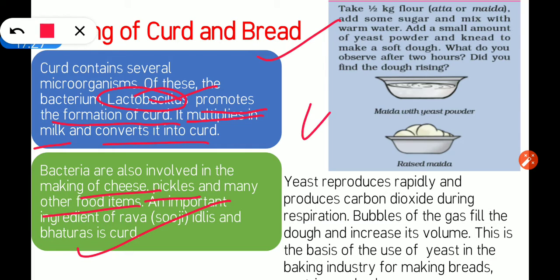So here an activity is given. Take half kg flour. Flour can be atta or maida.